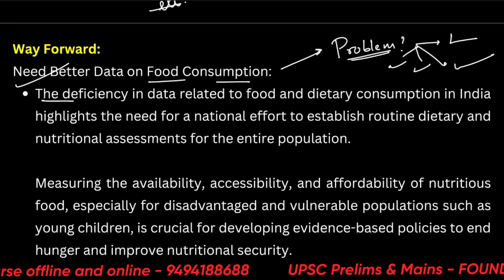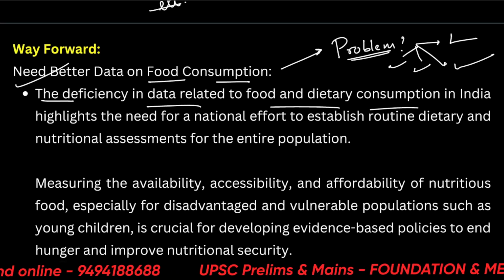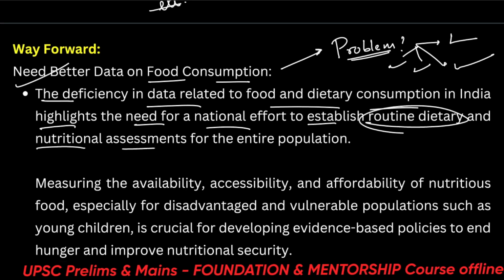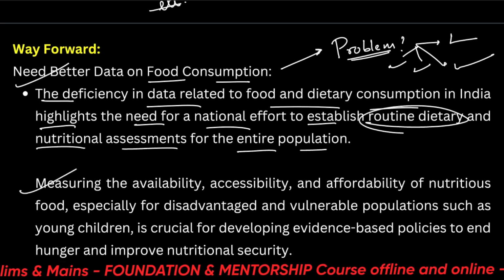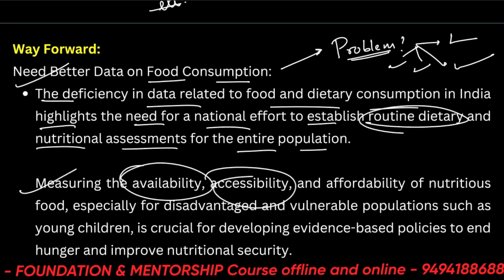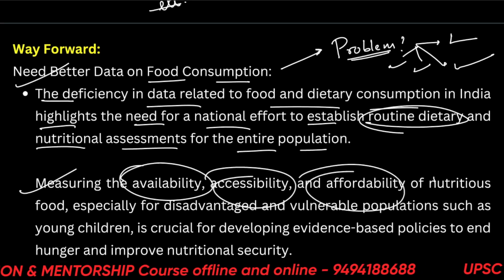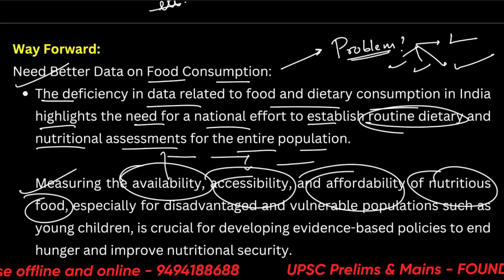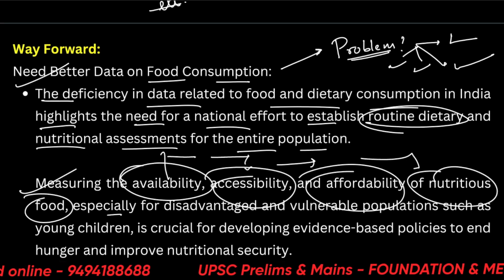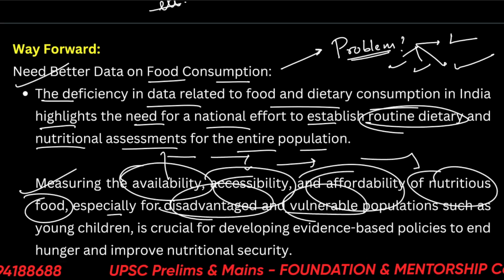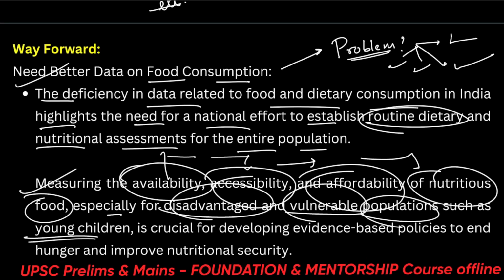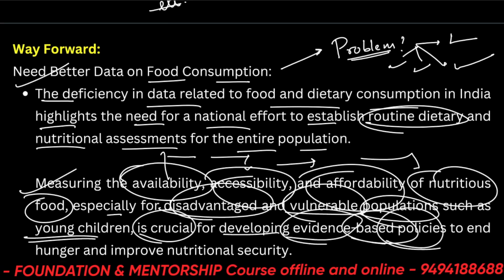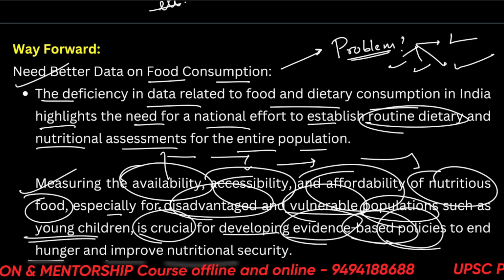Alright, so the deficiency in data related to food and dietary consumption in India highlights the need for a national effort to establish routine dietary and nutritional assessments for the entire population, measuring the availability, accessibility, and affordability of nutritious food. So please note down these words, they are very important words, especially for disadvantaged and vulnerable populations, such as young children, is crucial for developing evidence-based policies to end hunger and improve nutritional security.